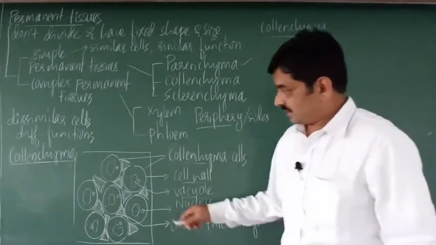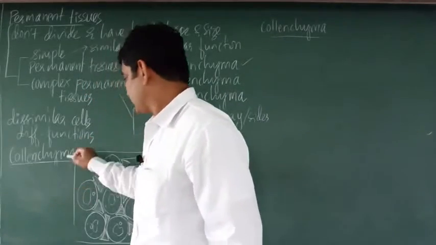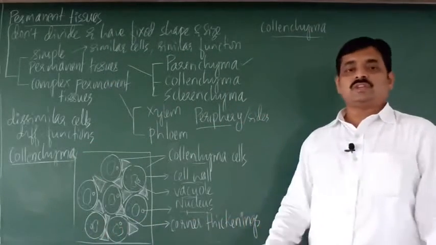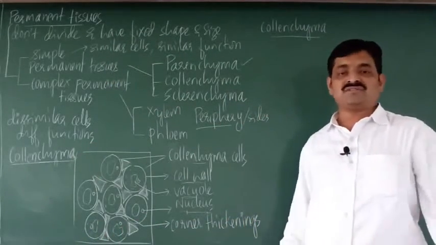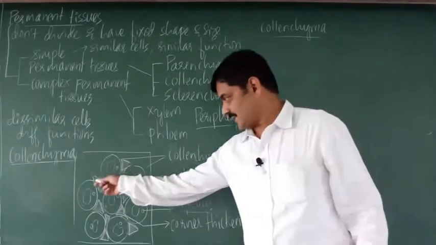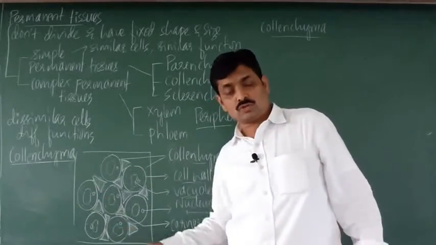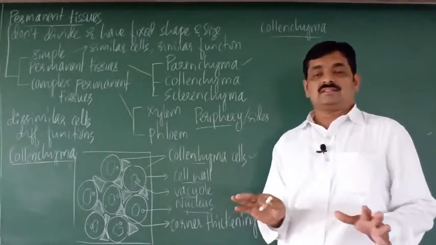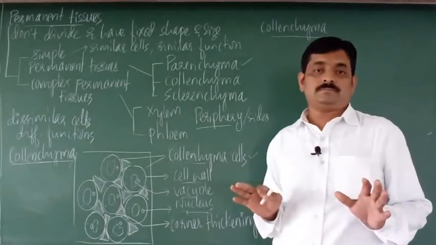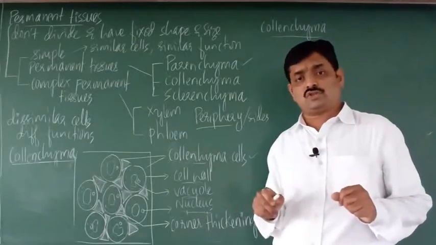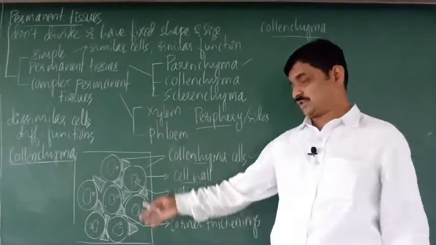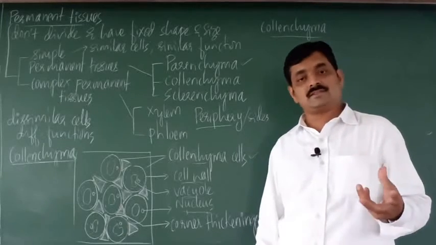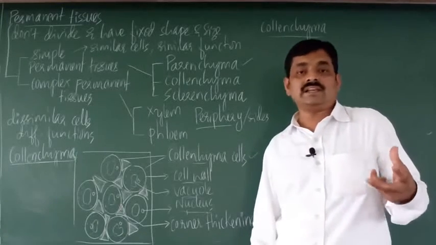So the characteristics of collenchyma tissue. This collenchyma tissue is composed of cells. So all cells here are collenchyma cells. All cells have a similar shape or structure. All cells in the section appear oval or spherical.